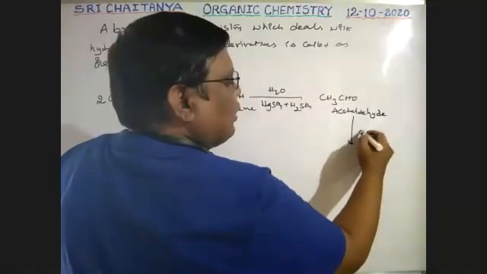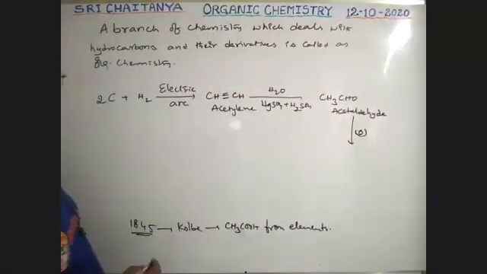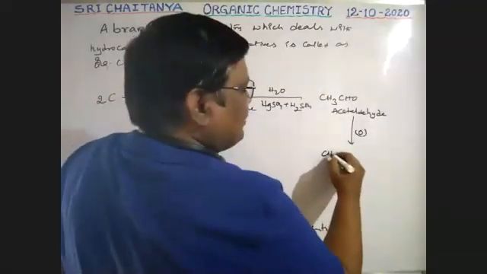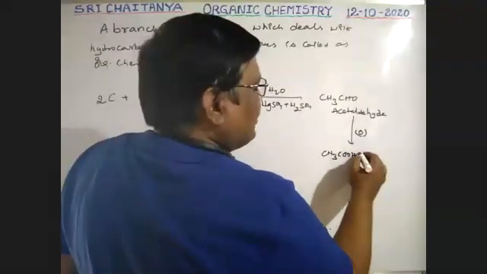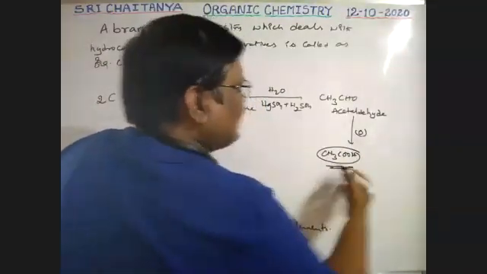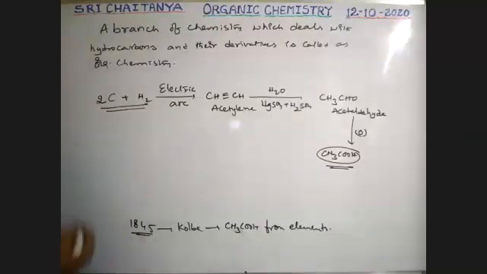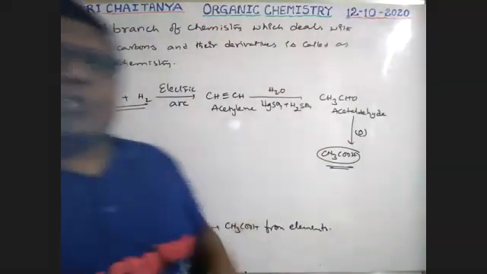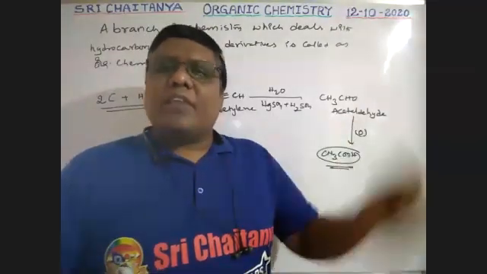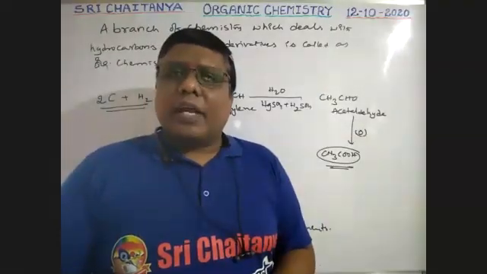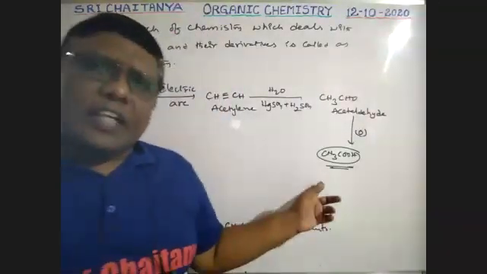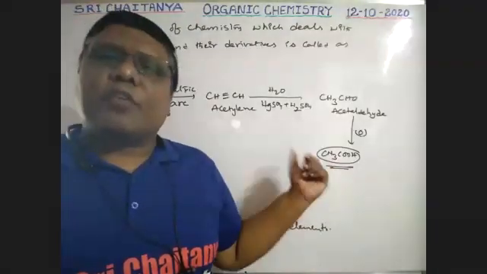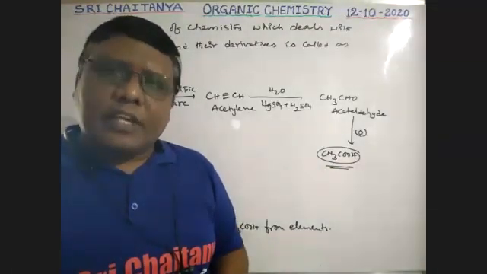Now it is oxidized, which gives CH3COOH. This is the way to prepare acetic acid from elements, by Kolbe, boys. This is the way he did that experiment. So it is actually the second compound, but the first compound synthesized from its elements in our laboratory.